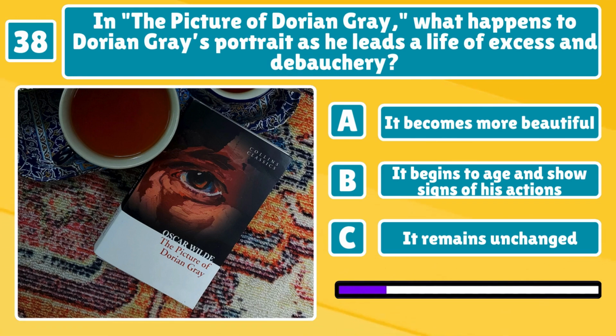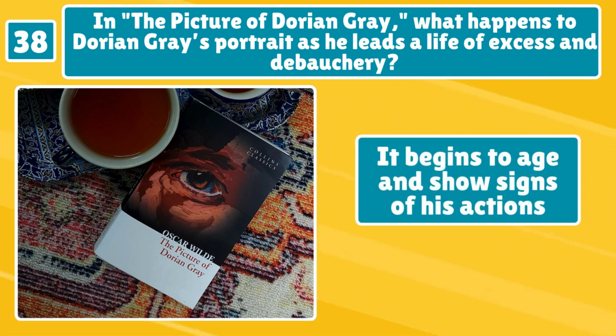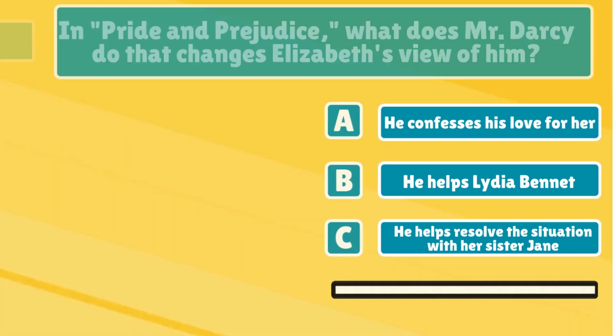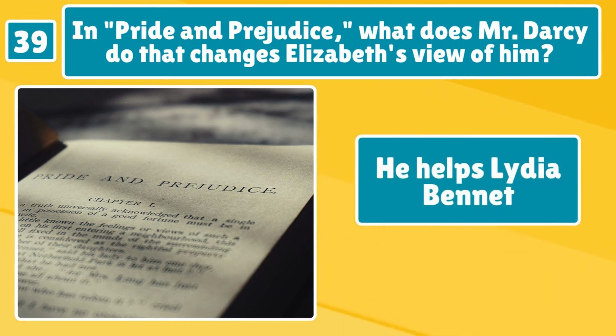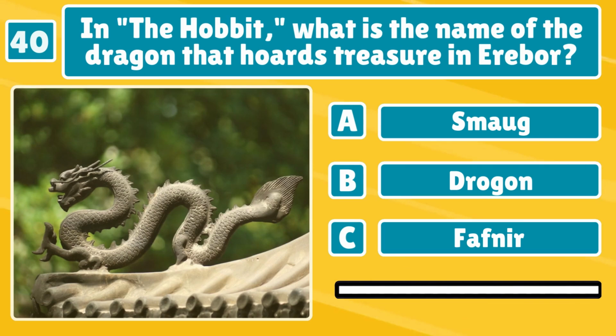In The Picture of Dorian Gray, what happens to Dorian Gray's portrait as he leads a life of excess and debauchery? It begins to age and show signs of his actions. In Pride and Prejudice, what does Mr. Darcy do that changes Elizabeth's view of him? He helps Lydia Bennet. This next question is a real curveball.